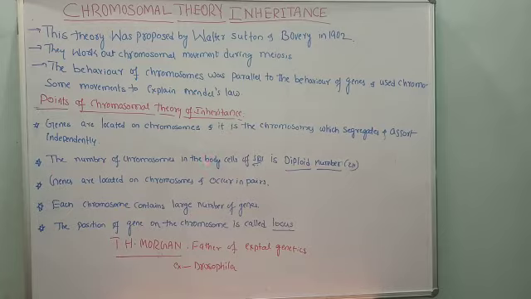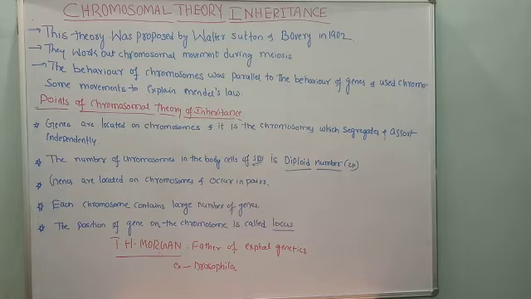Third point is that according to the chromosomal theory, the genes are located on chromosomes, which we already know. In turn, not only are chromosomes occurring in a pair, even genes are also occurring in a pair. That means the character of genes and the character of chromosomes are parallel. They have combined both characters. They observed the similarity between genes and chromosomes. Chromosomes appear in a pair, and even the genes are also found in pairs. And after that, each chromosome contains a large number of genes.